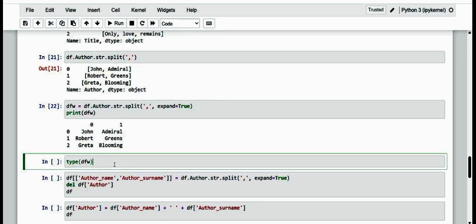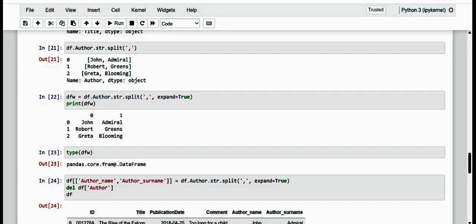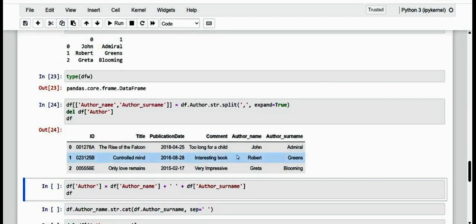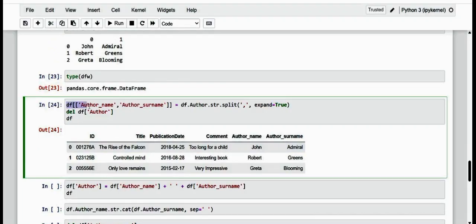So kindly just see here, if I want to make use of that, author name and author surname, now I am making it. I am giving the new column names as author name and author surname, and here I am excluding the original author column, since it is going to be redundant. So I am deleting that particular column, and when viewing the resultant data frame, kindly observe it.